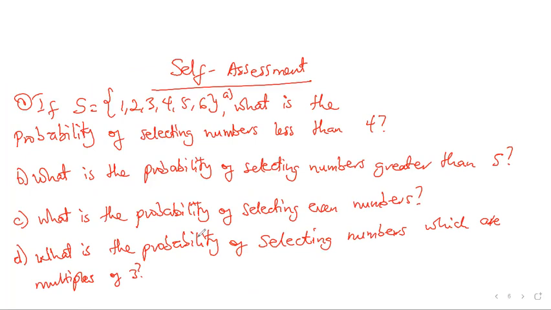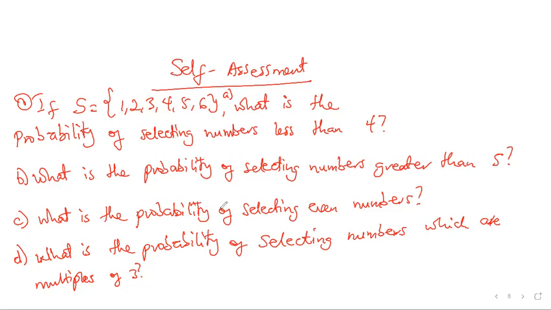Now let's take some simple self-assessment questions. Question 1: if S is equal to 1, 2, 3, 4, 5, 6, A, what is the probability of selecting numbers less than 4? You have to tell me the probability, something over something, events over the total sample space. Don't forget. B, what is the probability of selecting numbers greater than 5 from this same set of numbers?